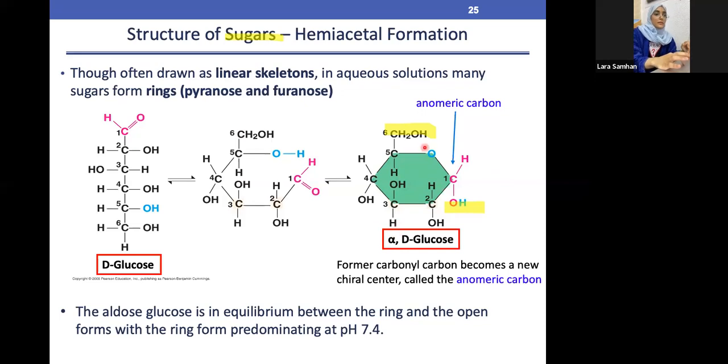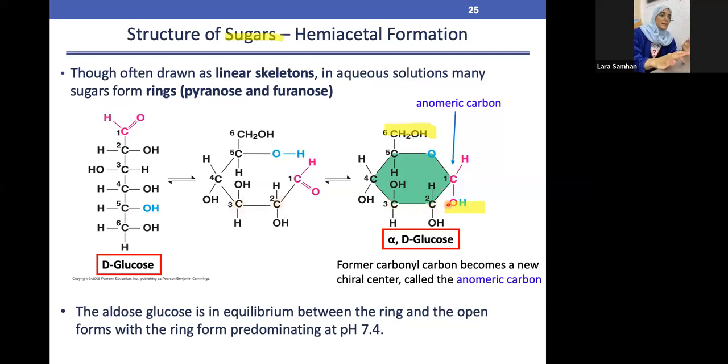Now, in regards to the ring structure compared to the Fischer structure, the most common difference between them is that if you want to call it alpha or beta, it should be in a ring structure. If it's a Fischer structure, it's easy to say if it's D-glucose or L-glucose. But if it's in a ring structure, it's easier to know if it's alpha or beta. Now, as we said before, if it's alpha, that means the OH and the CH2OH are opposite to one another.